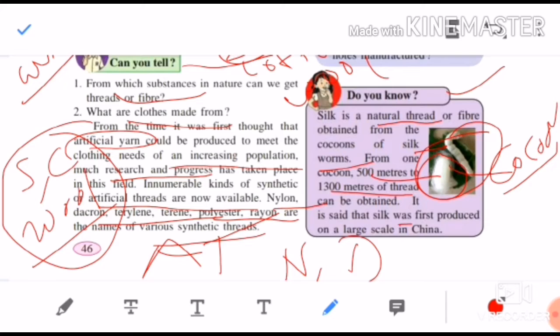And it was said that China was the first to produce silk. This white part is called a cocoon, and this white insect is a silkworm. With the help of this silkworm, the cocoon is first made. The cocoon is a protective covering for the protection of the eggs. So from the cocoon which the silkworm makes for protection, silk threads are produced. And from one cocoon, how many meters of thread can be obtained? 500 to 1300 meters.